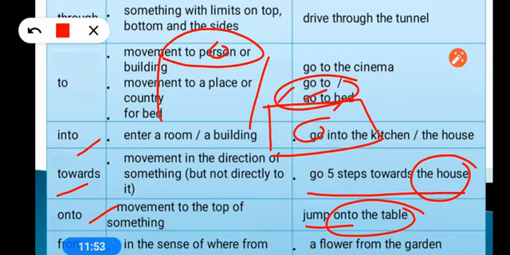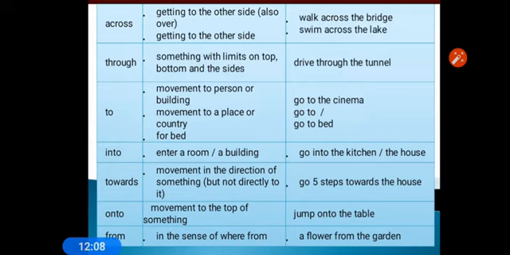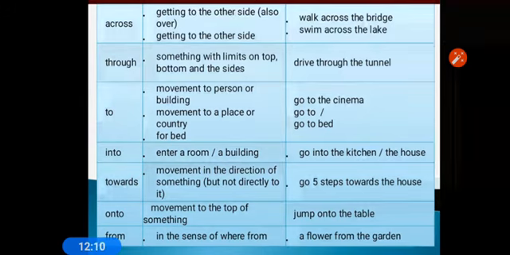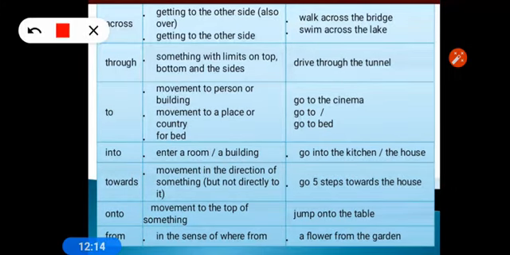So onto means movement on the surface, and into means movement inside. Movement on the top is onto, and movement inside is into. And the next one is from. From in the sense of source. What is the source of something? In the sense of where from, like a flower from the garden, a gift from so and so. So this way we use from.